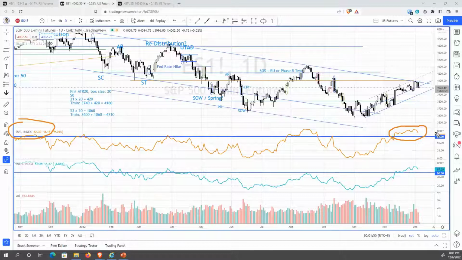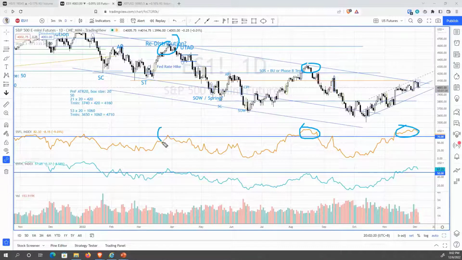What I define as overbought is somewhere above 70%. There are definitely more than 70% of the stocks that are above the 50-day moving average, so I classify that as overbought. And if we look at the past, for example, let me use the other color. I think this is more suitable.